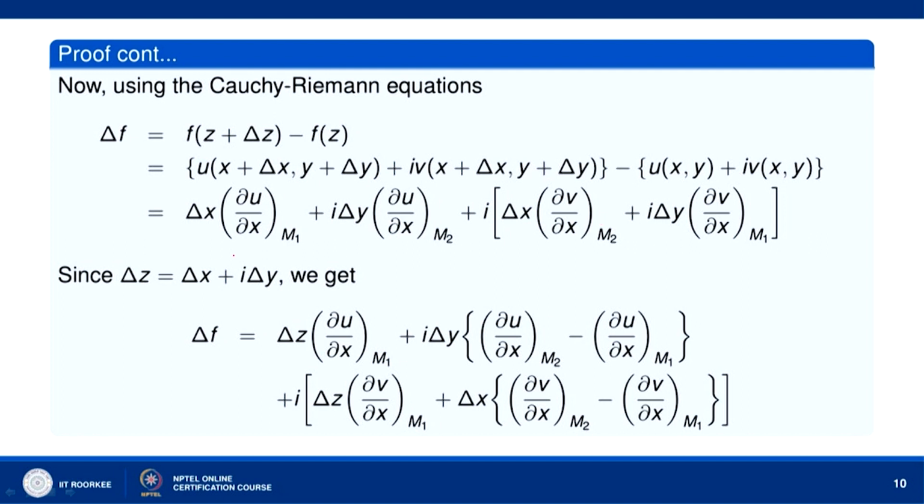Now, let us see delta z equal to delta x plus i delta y. So, I can write it as delta x u x at m1. This you see here what I do, I add iota delta y u x at m1 and iota delta y u x at m1 I subtract. Okay. So, if I do that, actually what I do, delta x plus i delta y, I add i delta y u x at m1 and I subtract that.